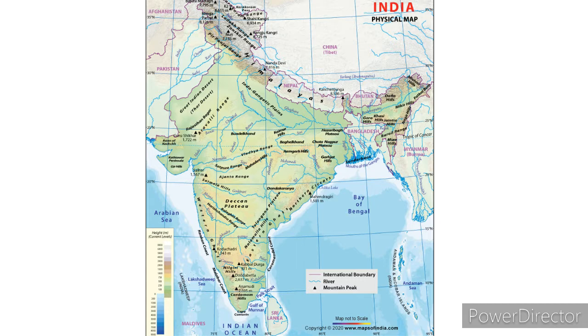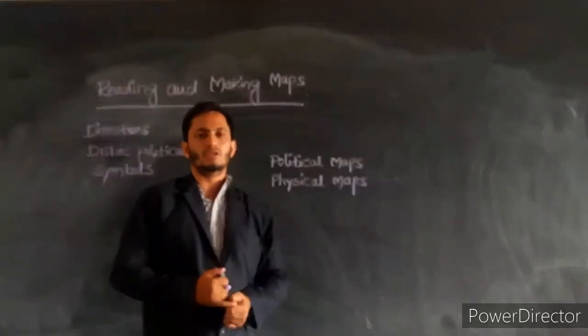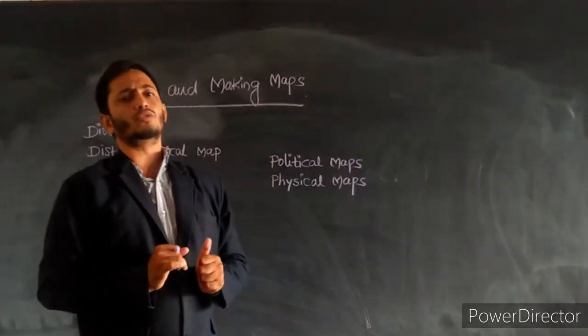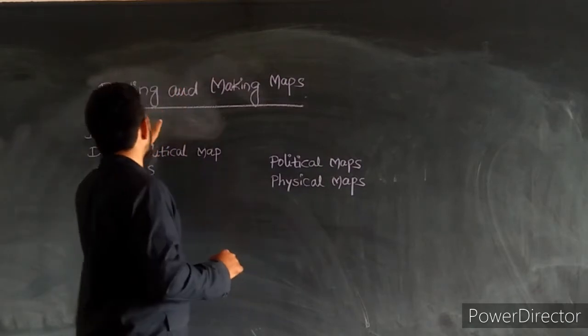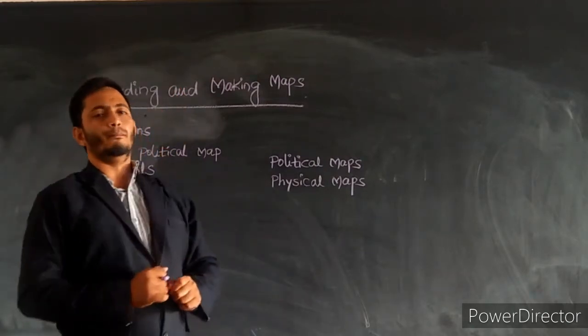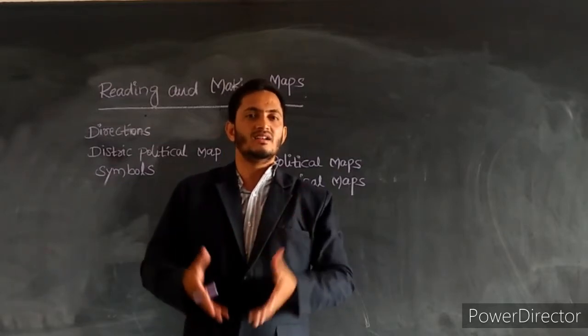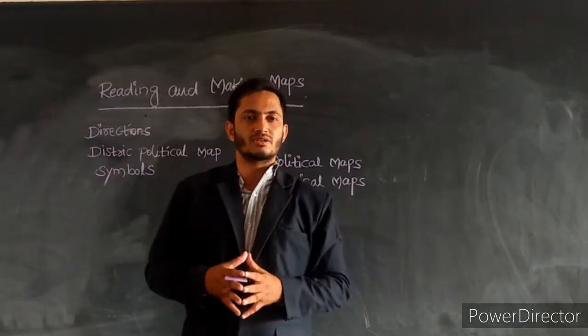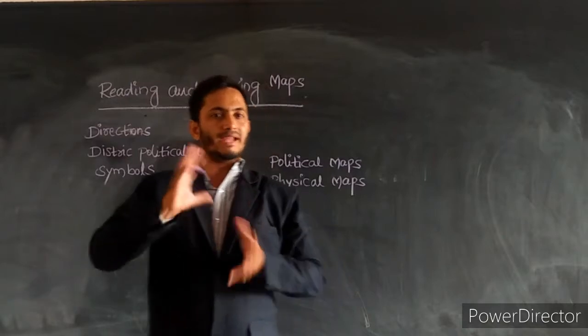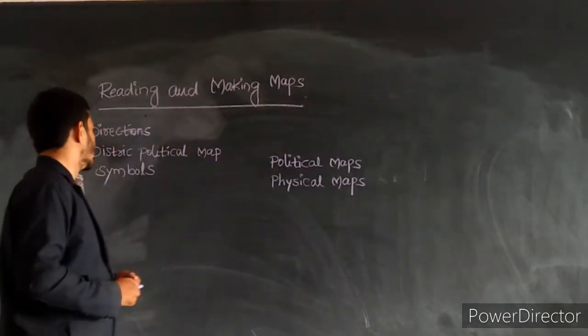These are all the things we can see in the physical maps. So to conclude, the reading and making maps lesson gives us information about making and reading maps.